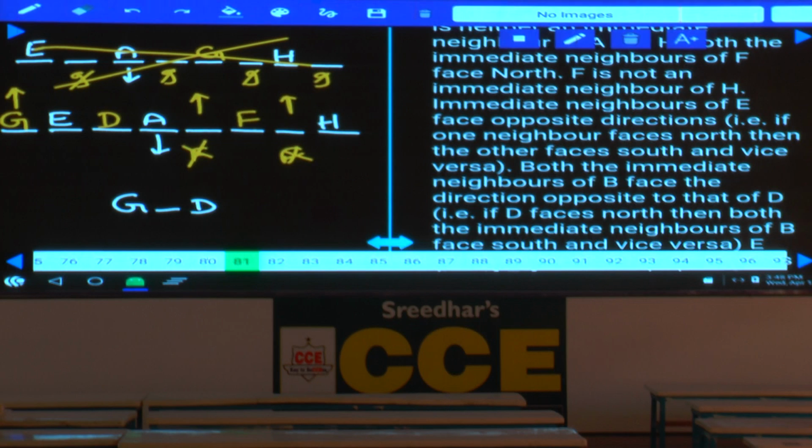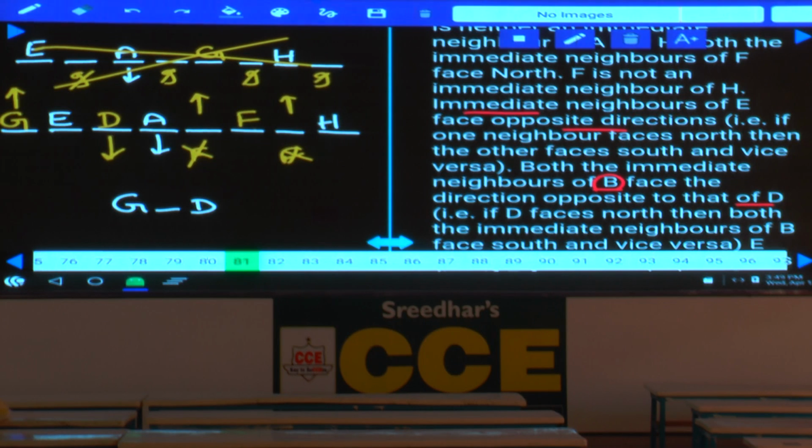Next one, immediate neighbors of E face opposite directions. Immediate neighbors of E are facing opposite directions, means G and D are facing opposite. G is north and D is south. Both the immediate neighbors of B face the direction opposite to that of D. Now, so D is facing towards south.